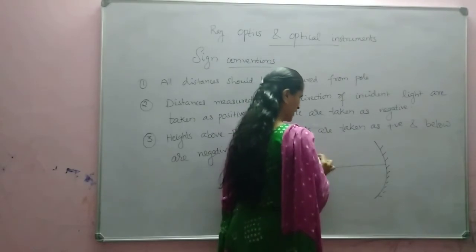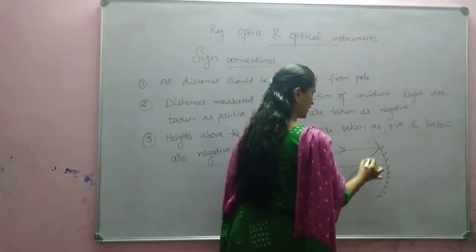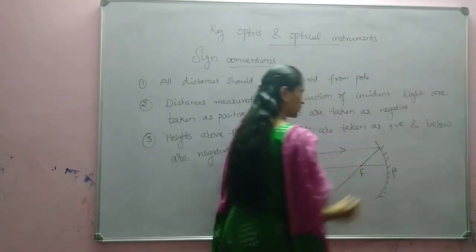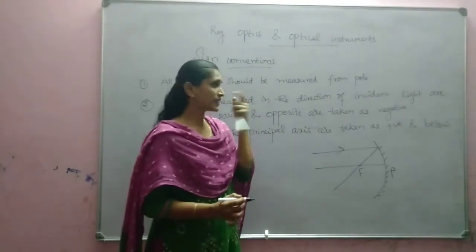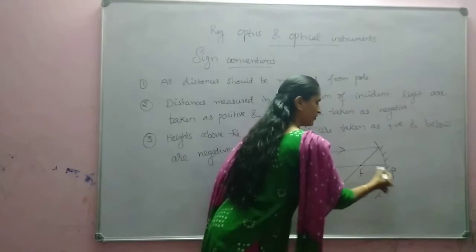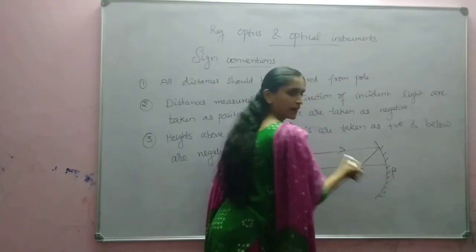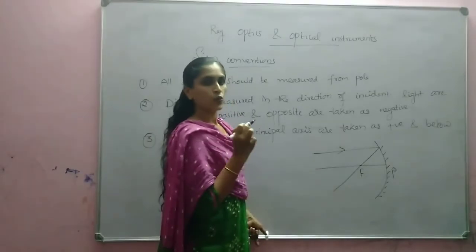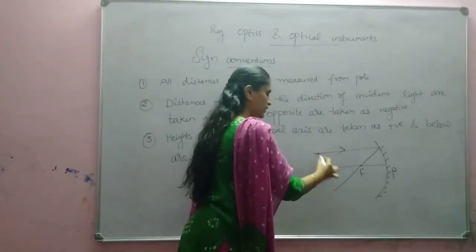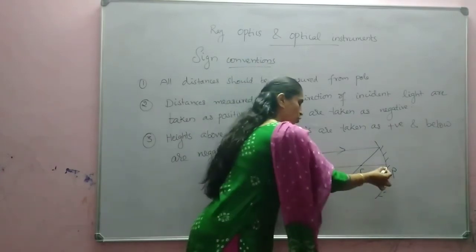So when we are measuring the distance, we have to measure from the pole to F. If you are keeping an object here, for example, then we have to measure from the pole to the object.